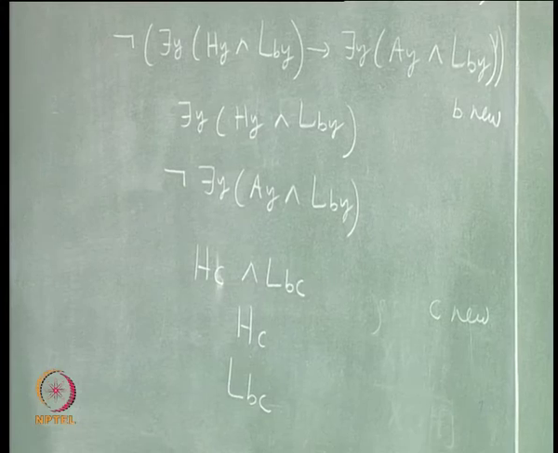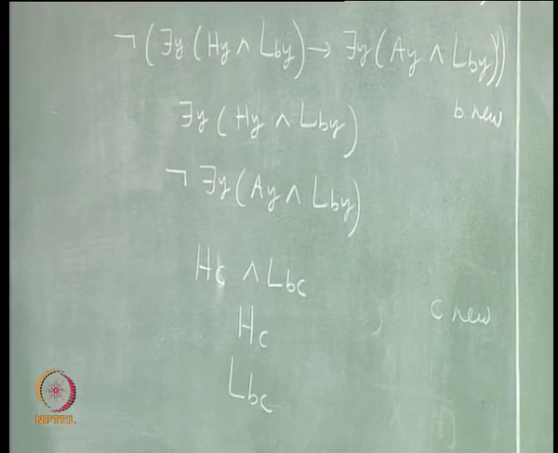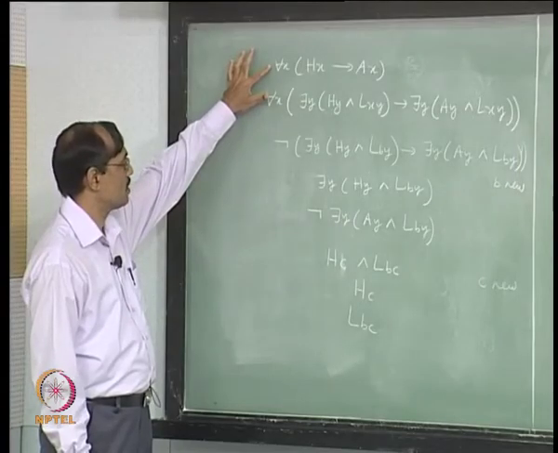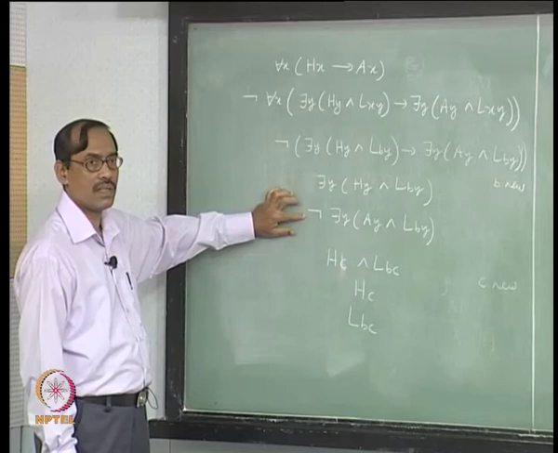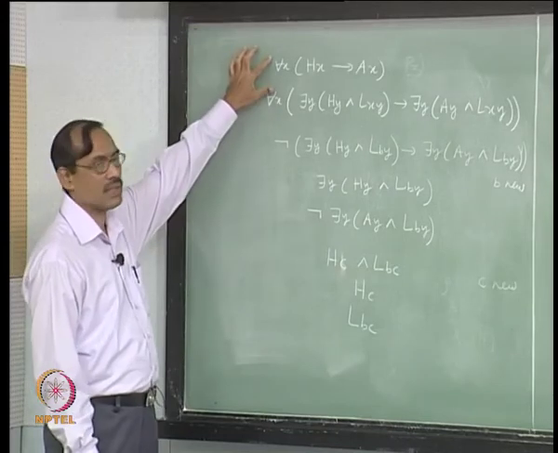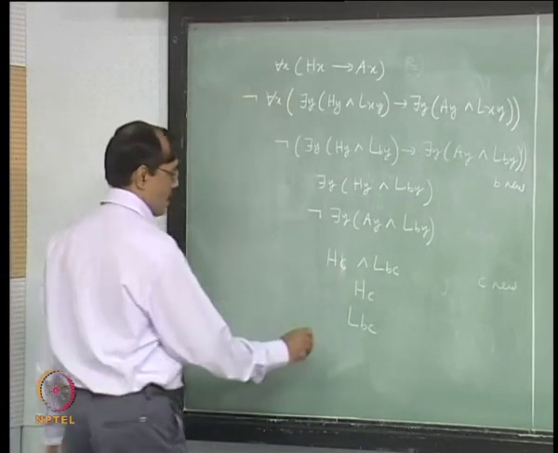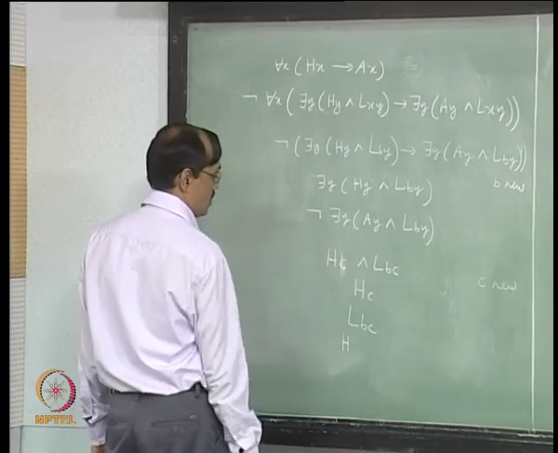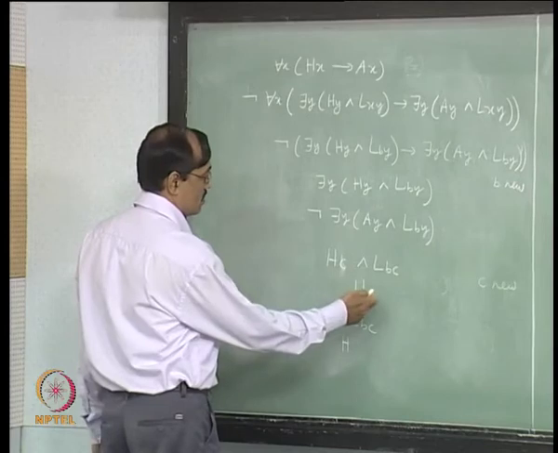Okay. Now, there are two rules which we have not used yet. This universal, and then which one? This is also universal. These two we have not used. So, let us use the first one, see what happens. So, first one says H, what should I take? C is coming.